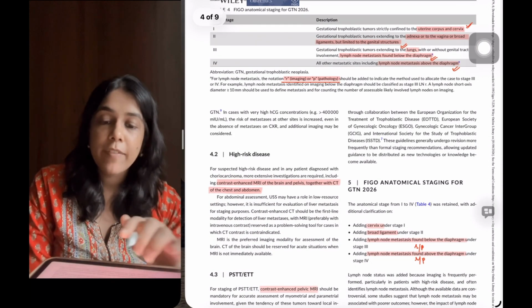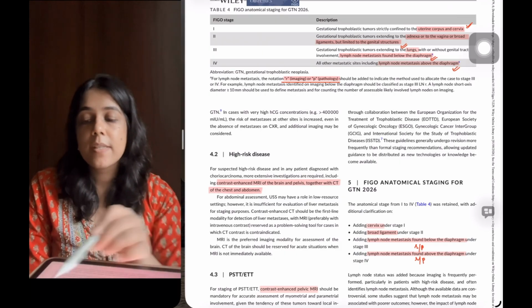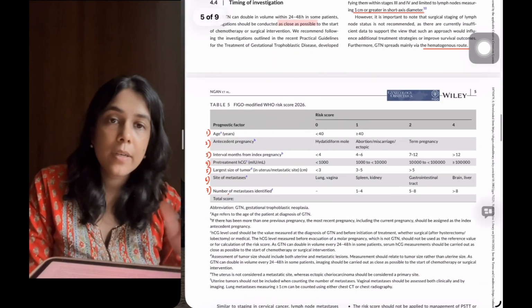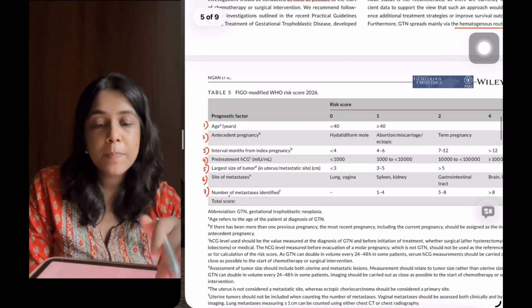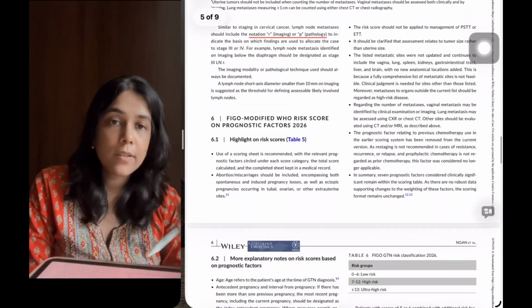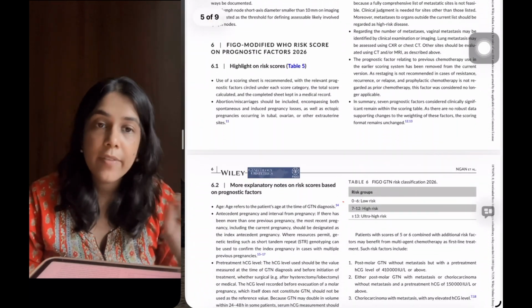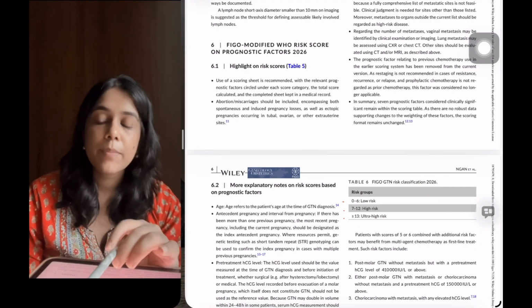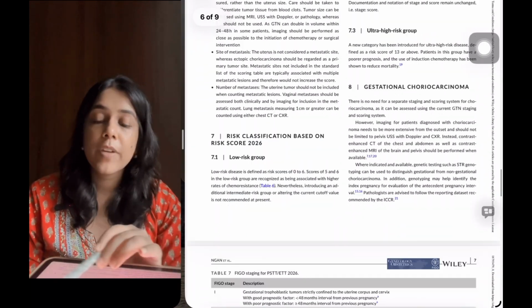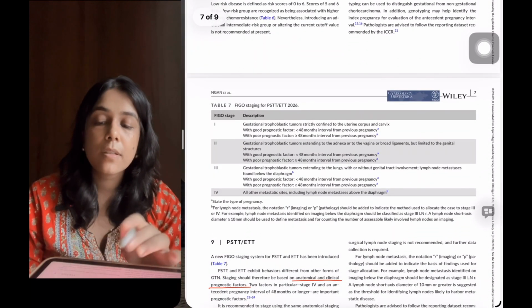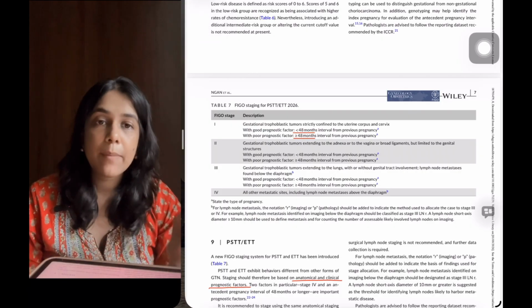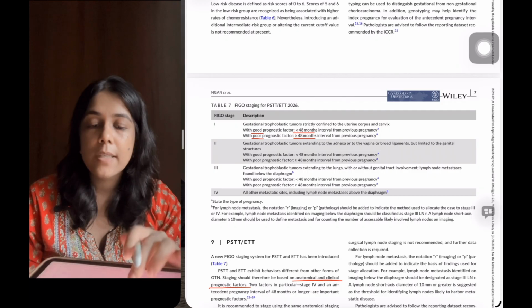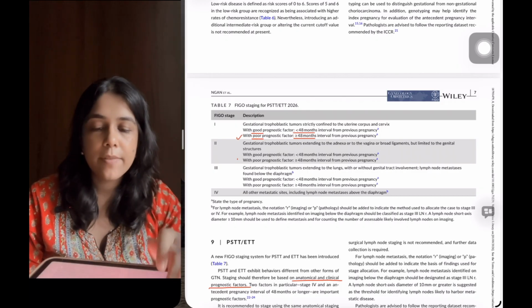Then comes the modified WHO risk scoring system, which you can see there are 7 points which I've already elaborated previously. Then the groups, these are the risk groups: low risk, high risk, and ultra high risk. So basically all these tables are very important in this document. This is the last update, which is in the PSTT and ETT, where they're saying that if it is less than 48 months, it is good prognosis, and more than 48 months from the previous pregnancy, then it is bad prognosis. So this is the last update which you have to see and memorize very carefully.